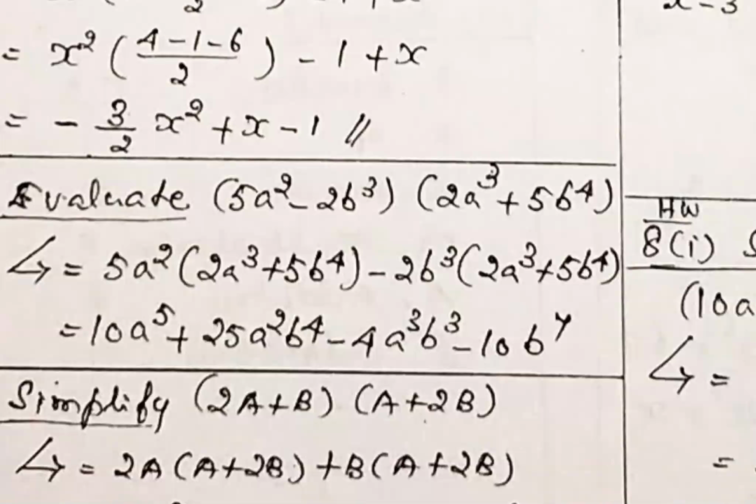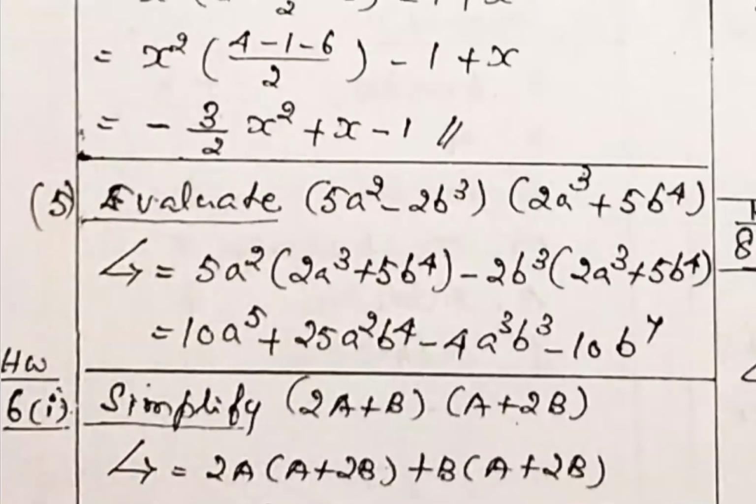So as it is, you write a square b to the power 4. Then go to the next one, minus 2 into plus minus 4, b cube into a cube, alphabetic order, a cube, b cube. Then minus into plus is minus, 2 into 5, 10. Then b cube into b power 4, same base value, so b power 7. Little practice required.